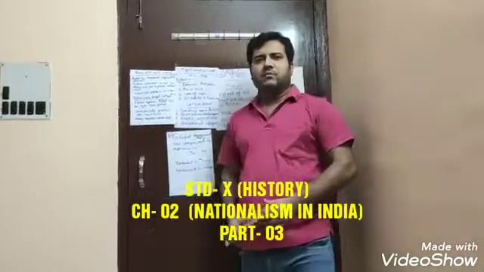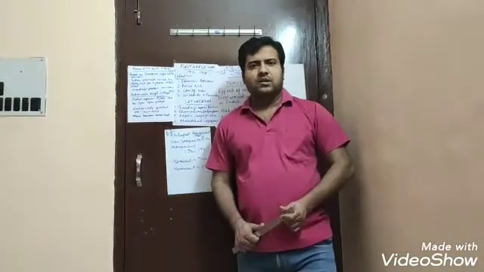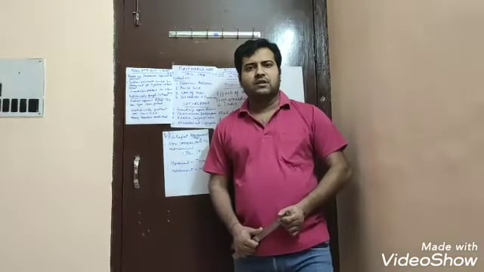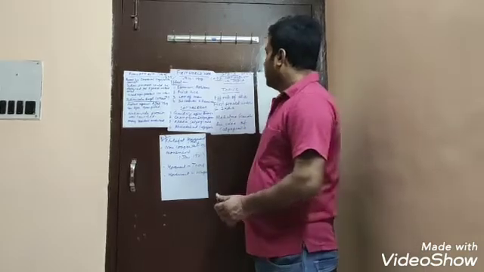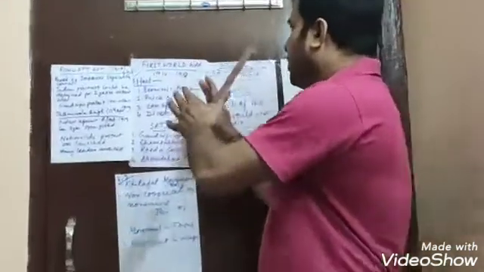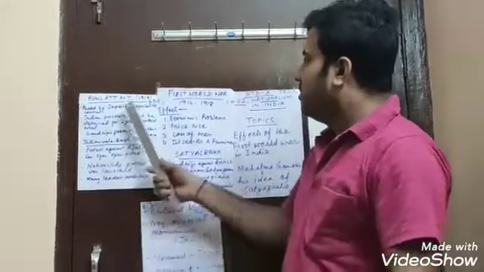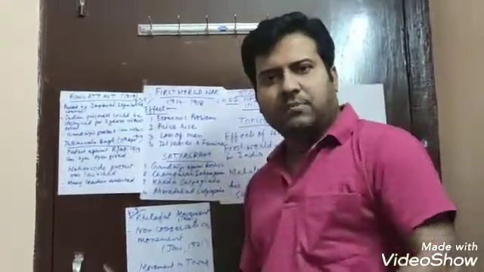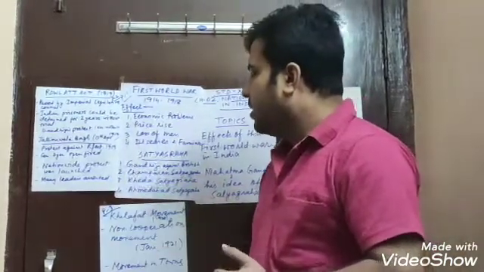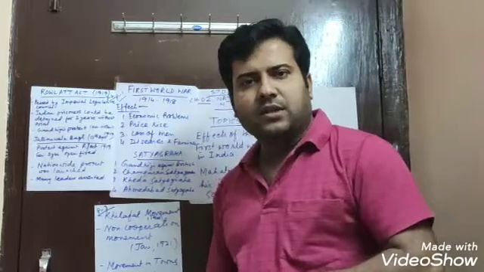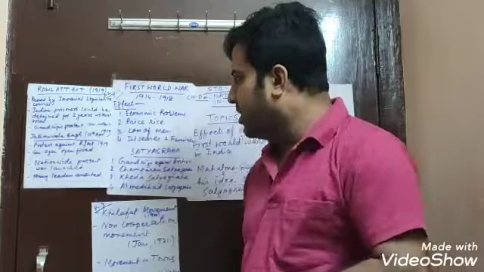So today I am making this video for standard 10 history chapter 2, nationalism in India. In the previous class we had discussed the First World War and its effects. We had also discussed the Rowlatt Act, the Suppressive Act. We discussed the Jallianwala Bagh massacre, in which hundreds of people were killed mercilessly by General Dyer.